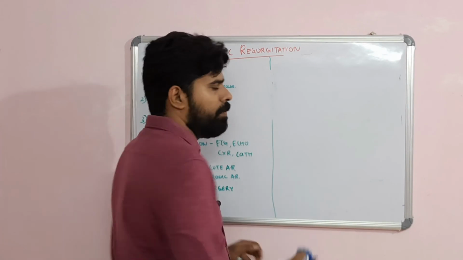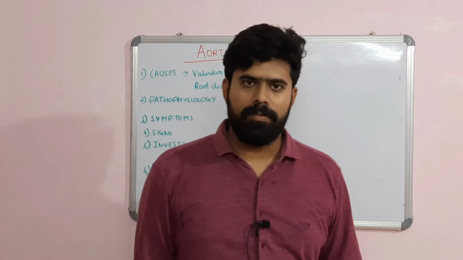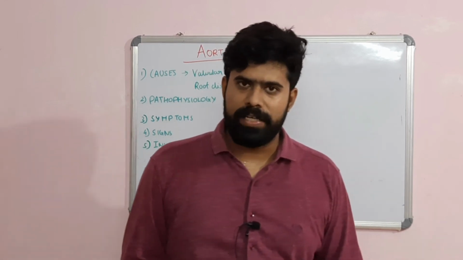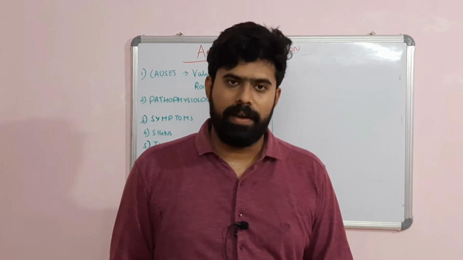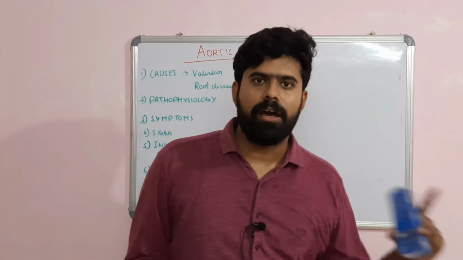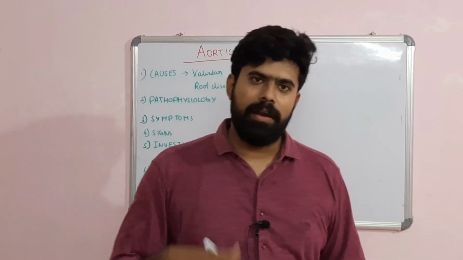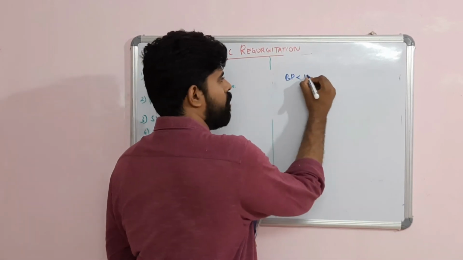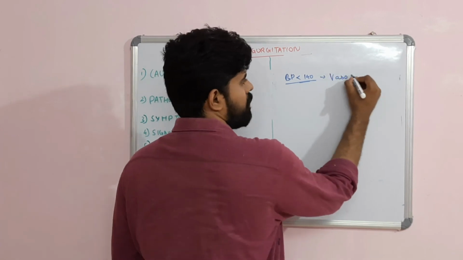First, if the patient with aortic regurgitation is having breathlessness or hypertension, you have to manage him with ACE inhibitors. If required, you can go for other drugs like ARBs. Either ACE or ARB can be given to reduce the valvular regurgitation. The target blood pressure should be systolic less than 140. This can be achieved with the help of vasodilators.